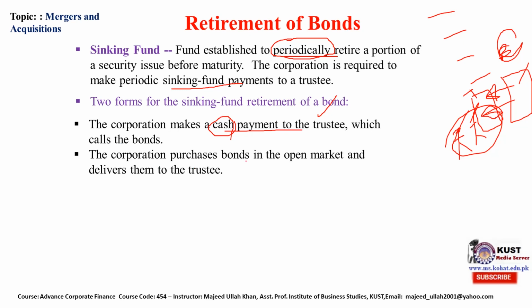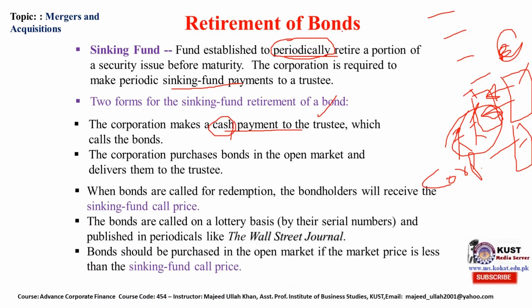The corporation purchases bonds in the open market and delivers them to the trustee. The second method is that the corporation itself, let's suppose a company, directly buys the bond from the open market using the sinking fund, and then these bonds are given back to the trustee.